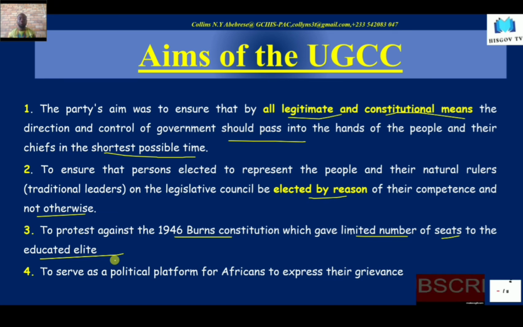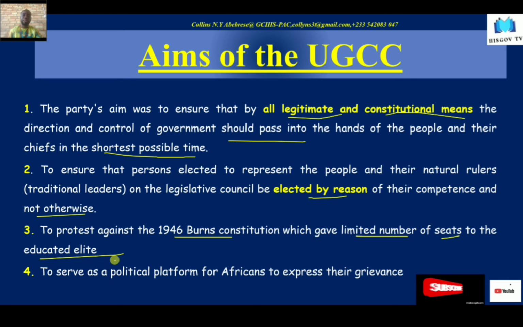And also to serve as a political platform for Africans to express their grievances, okay, where Africans could criticize the colonial government and also express their grievances. Good. So in today's lesson, we have learned a lot.